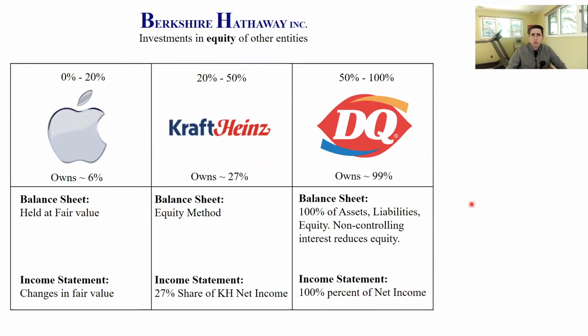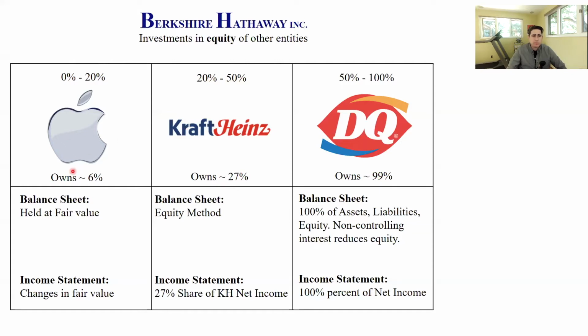Okay, so we're going to go through three different investments that Berkshire Hathaway has made, and these are equity investments. So they have bought ownership. They have bought equity ownership. So they have ownership in three different companies. They own about 6% of Apple. They own about 27% of Kraft Heinz, and they own 99% of Dairy Queen. And so each of these falls into a different category for accounting purposes.